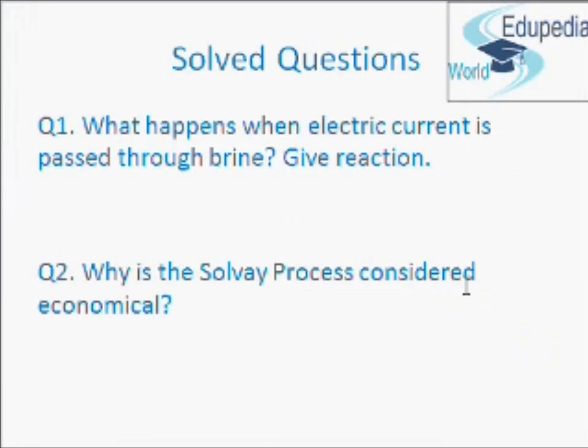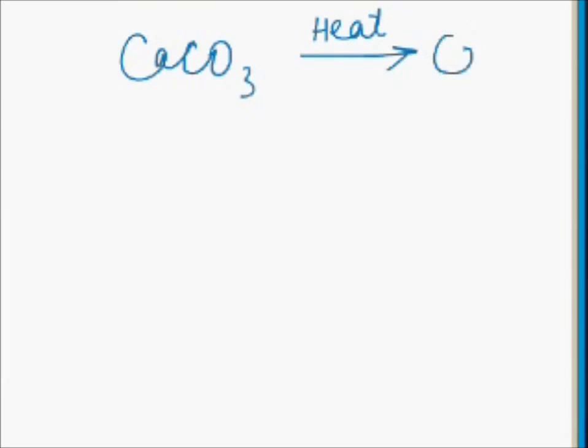Now next question is, why is the Solvay process considered economical? Solvay process is economical because the chemical produced can be reused in the process. For example, calcium oxide formed by the thermal decomposition of limestone is converted into slaked lime. In this chemical reaction, CaCO3, when heat is applied to it, it will form CaO along with CO2.